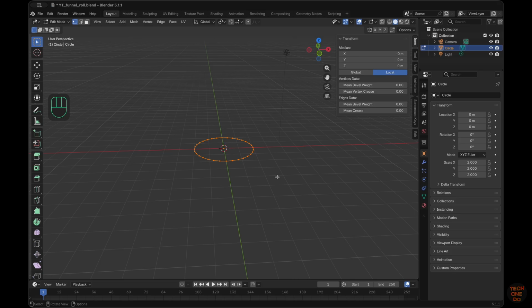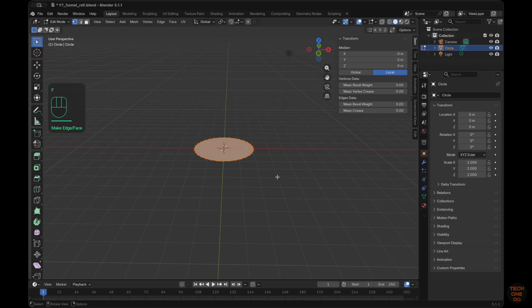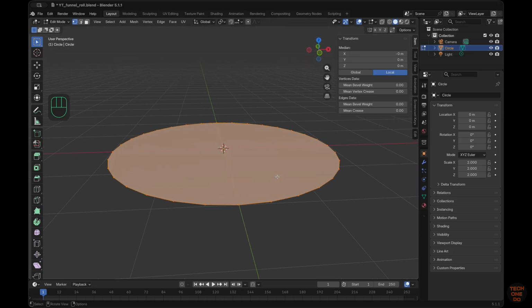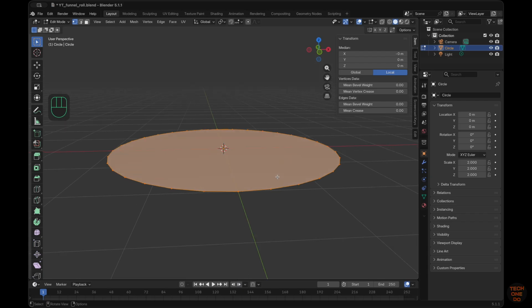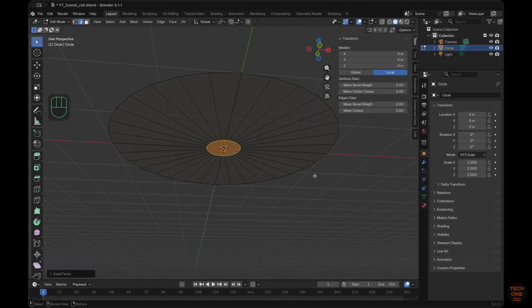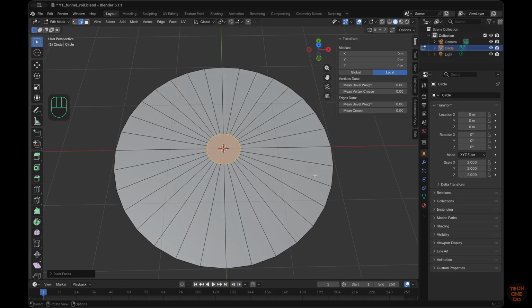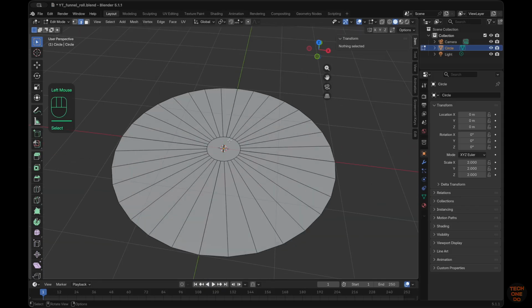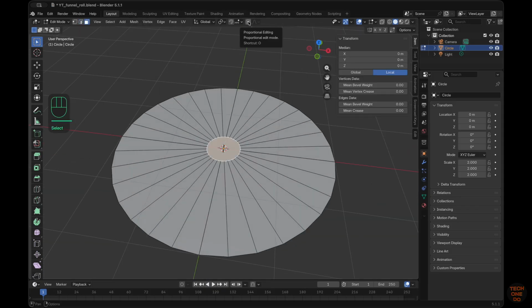With all the vertices selected, press F to add a face. The goal is to create a funnel-like object. Press I and drag the mouse to inset. Switch to face, select Option and press numpad 1 for front view.